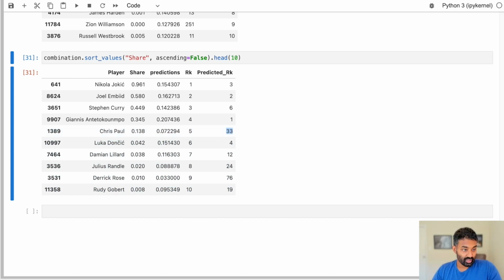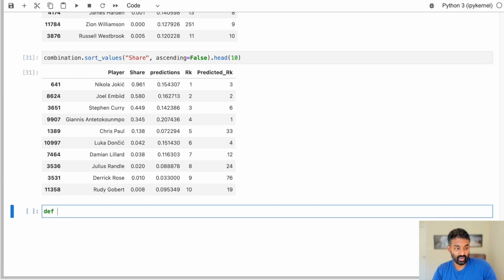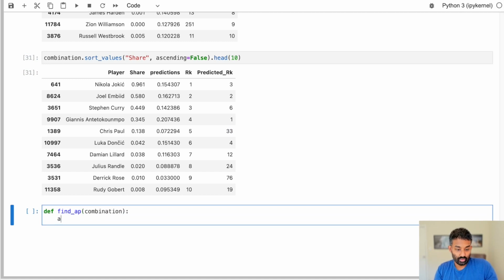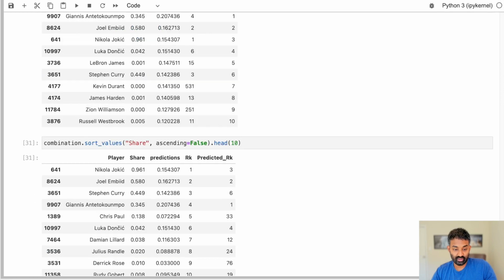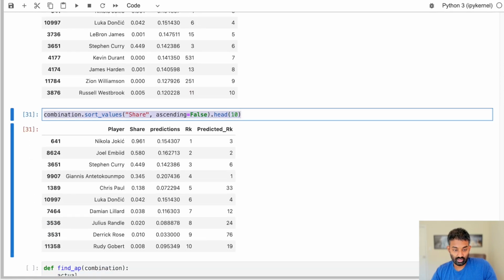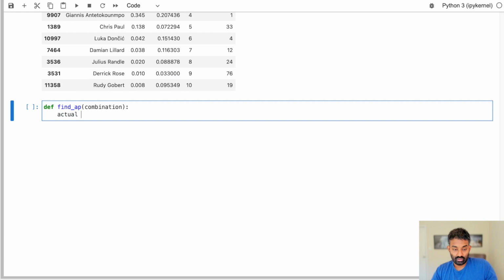All right, so I'm gonna go ahead and write this out so you can actually see what the logic looks like. So we're gonna create a function called findAP, and we're gonna take a data frame. So what we'll say is, we'll do the same thing we did before. We'll sort by the share to find the actual winners, and we'll take the top 5.